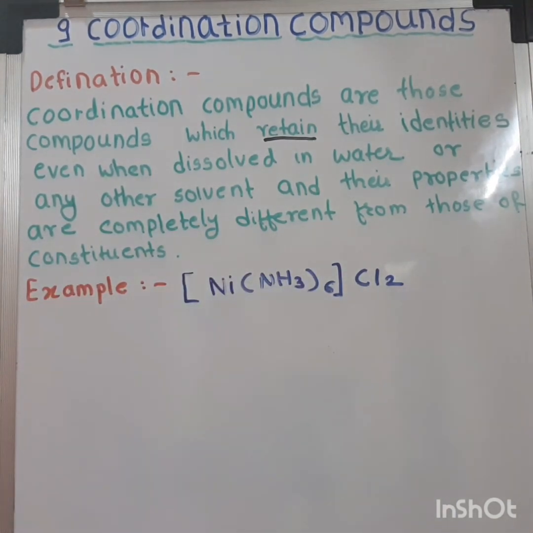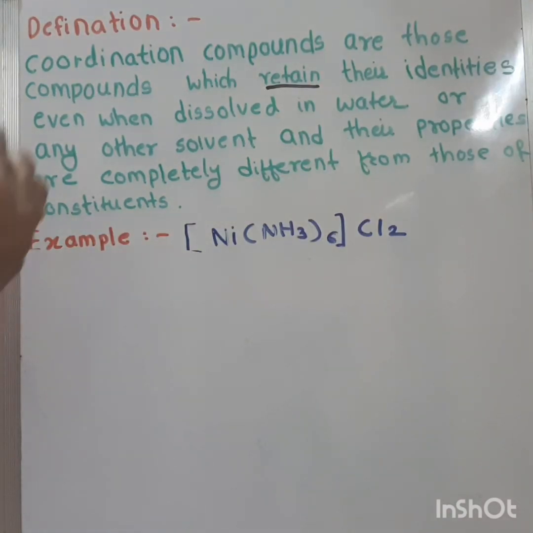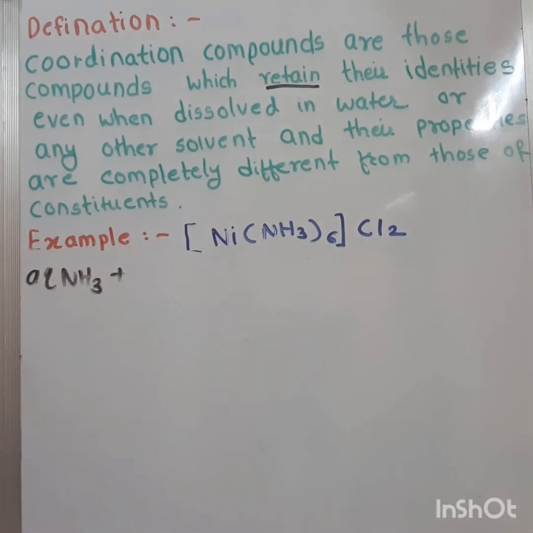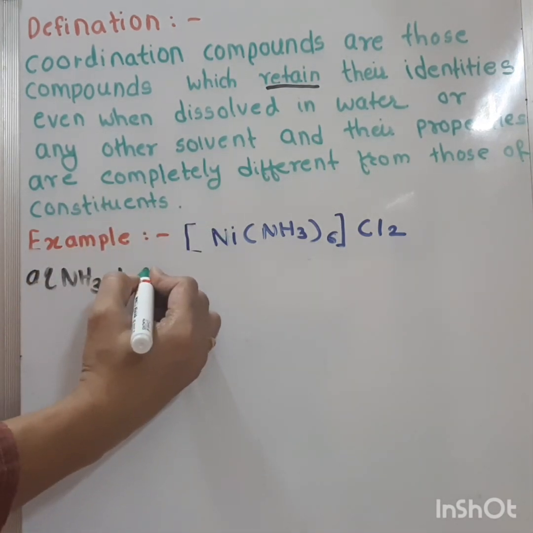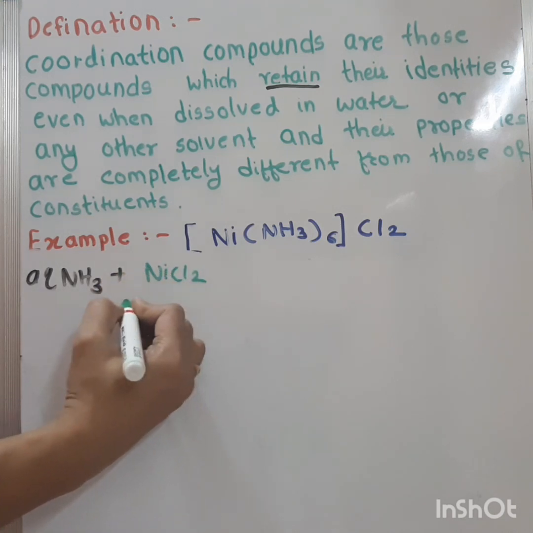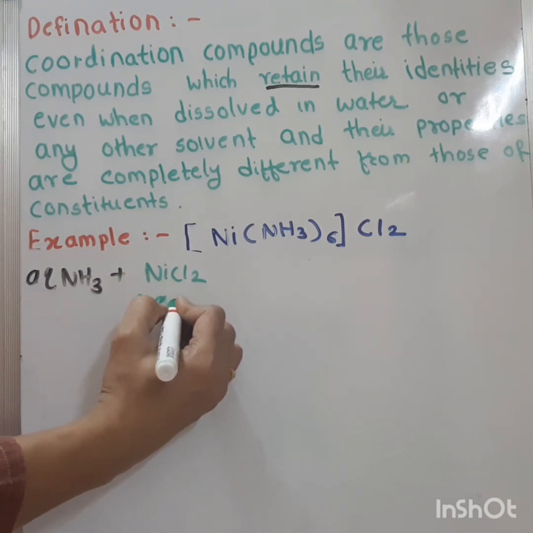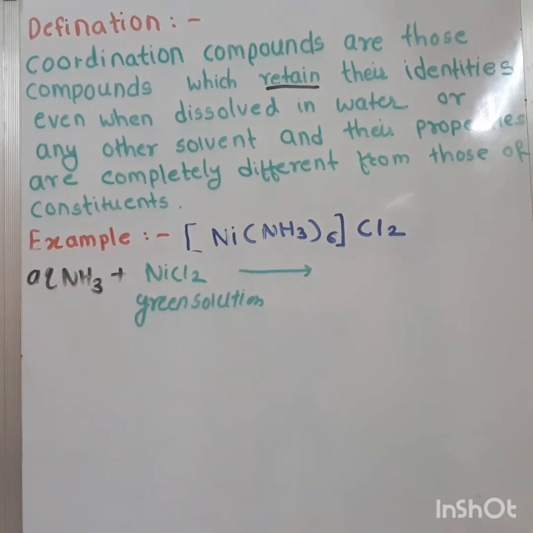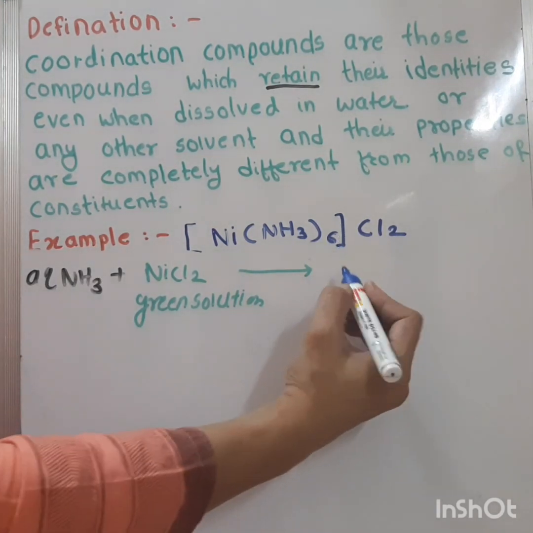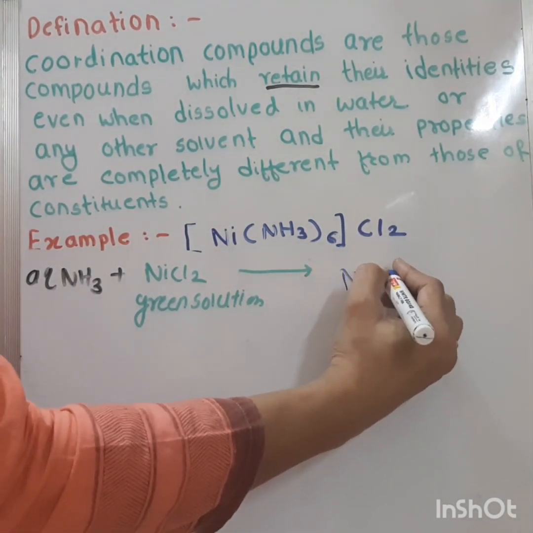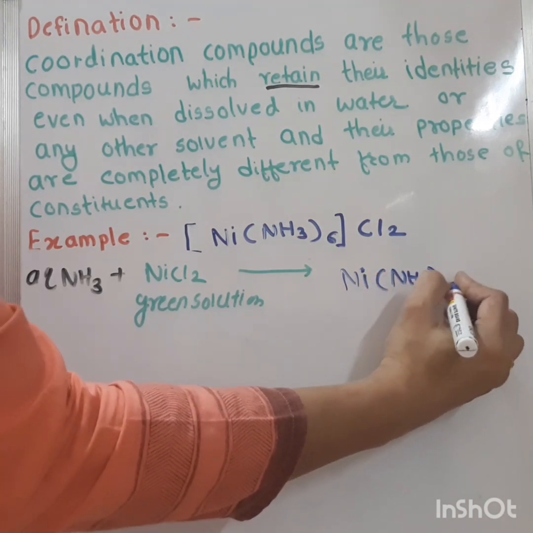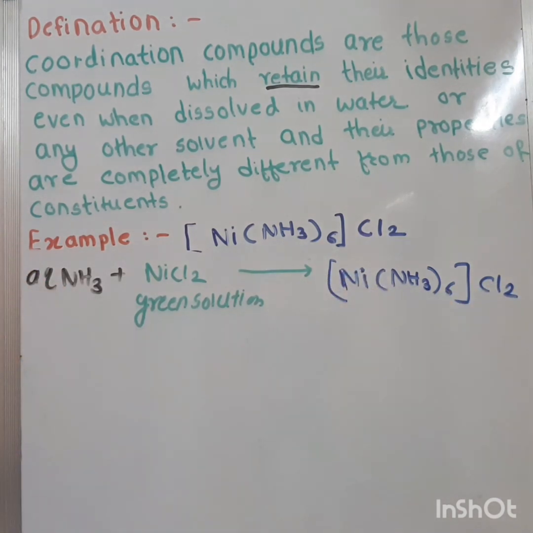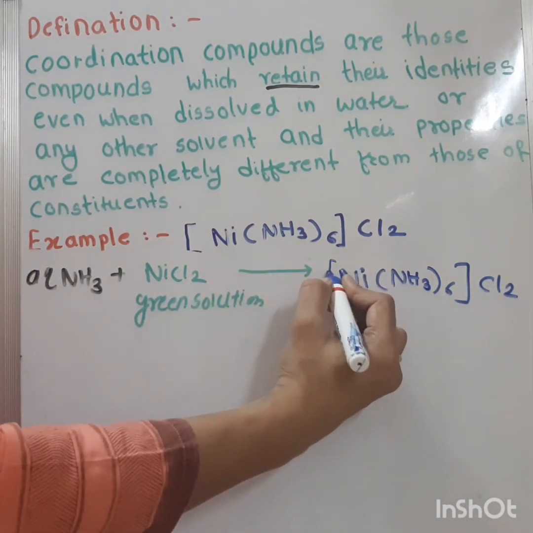[Ni(NH3)6]Cl2. Let's see how this compound is formed. When aqueous ammonia is added to the green solution of nickel chloride, the color of the solution changes to purple and the formed compound is [Ni(NH3)6]Cl2, and the color of the compound is purple.